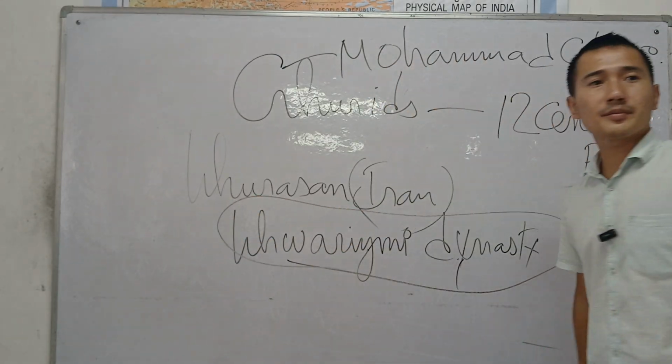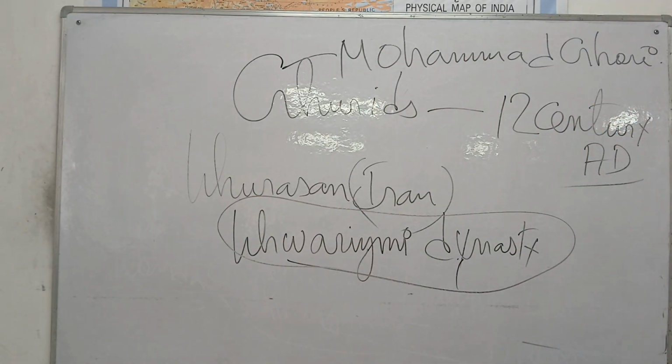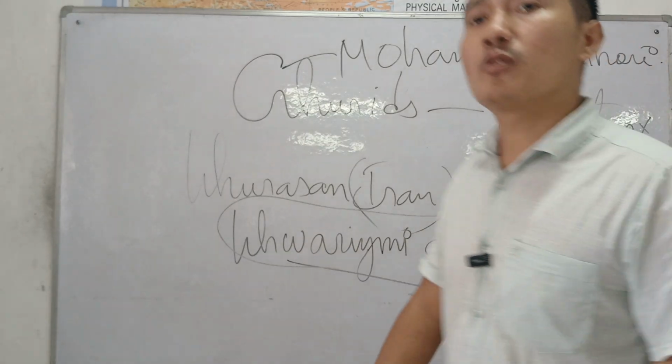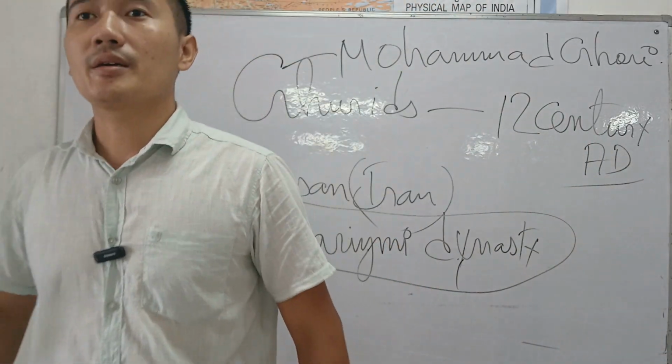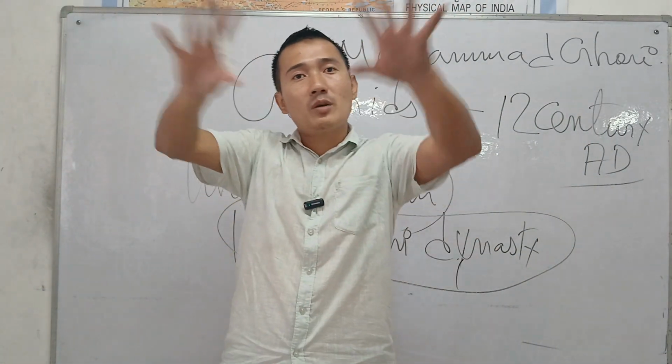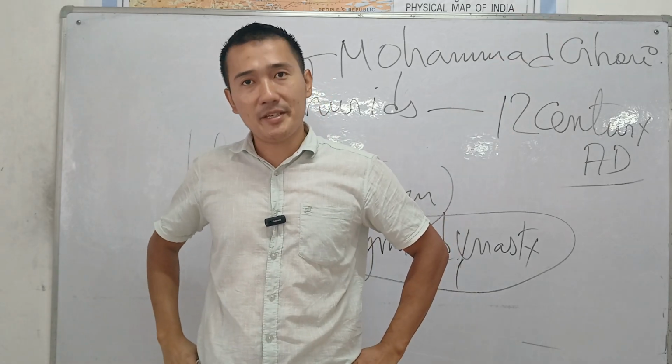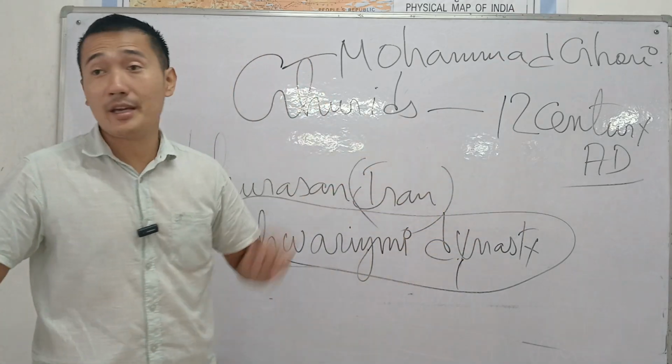Remember, two Muslim dynasties, the Ghurid dynasty and the Khwarezmian dynasty, were expanding like anything in Central Asia, like Iran and Afghanistan, in the 12th century AD.